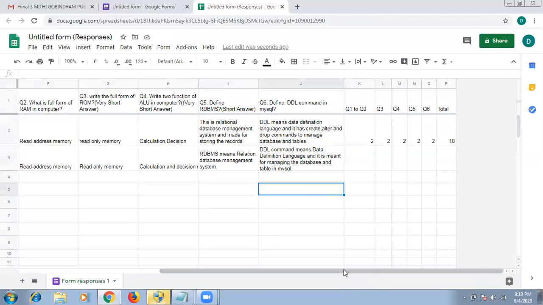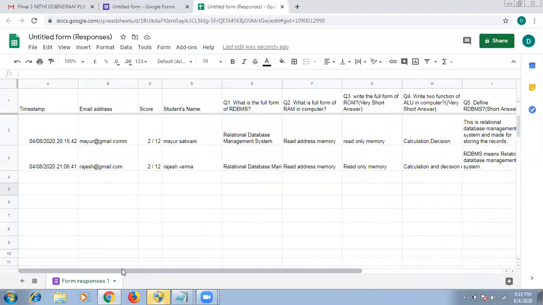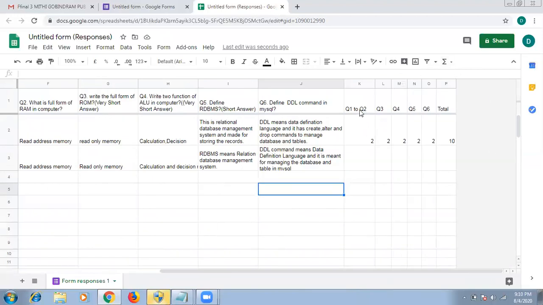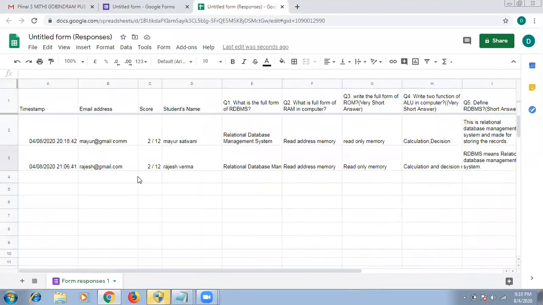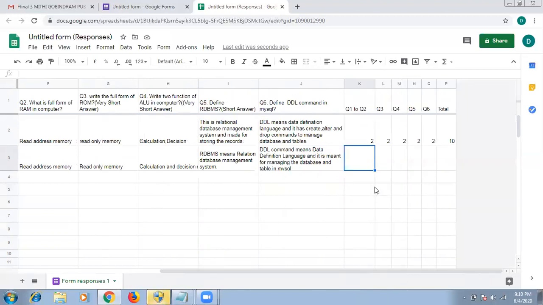Okay. Now the thing is how we have to evaluate the answers. One I have done already. We have to mention question numbers 1 to 2. Why? Because this is MCQ type, the computer will evaluate automatically. Questions 3, 4, 5, 6: 3 and 4 are very short type, 5 and 6 are short type. So we will see what is given as the answer for 2. Two MCQs are there. One is correct, one is wrong. So we have 2 marks out of 4. So we will put 2 here.